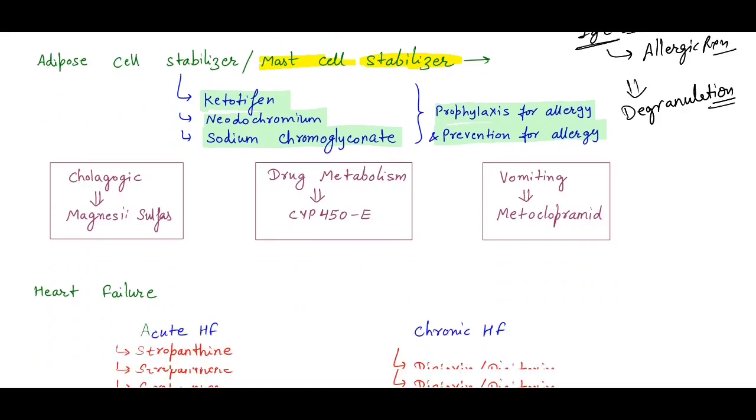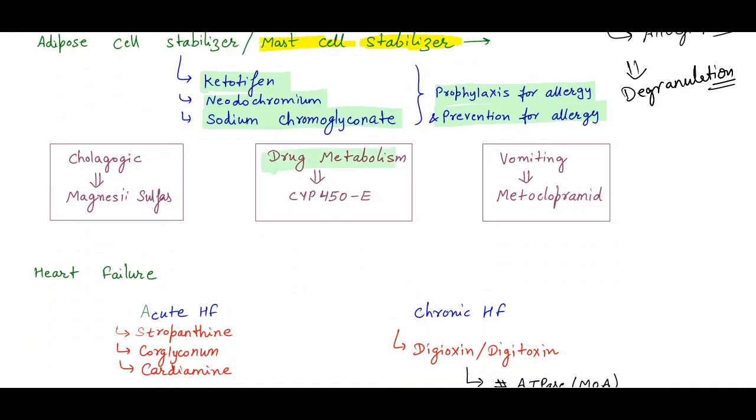Okay, so here, for drug metabolism remember CYP450. For vomiting, we studied metoclopramide. And for cholagogue, magnesium sulfate is cholagogic.